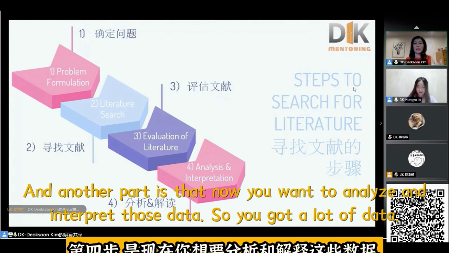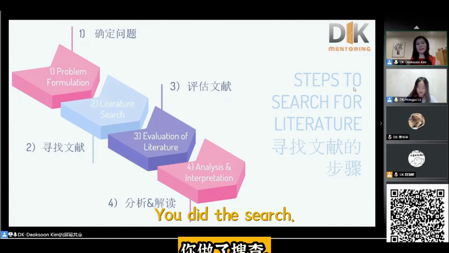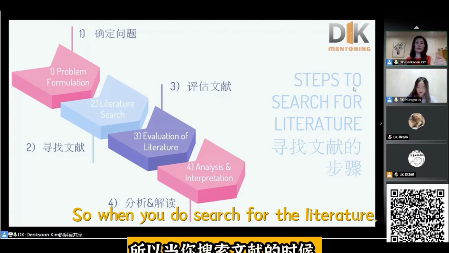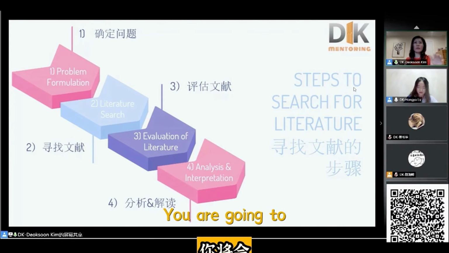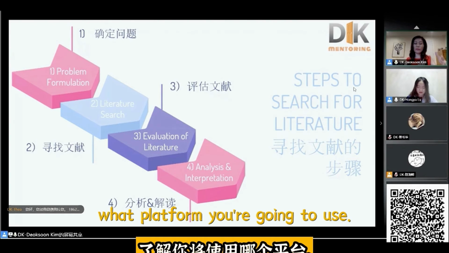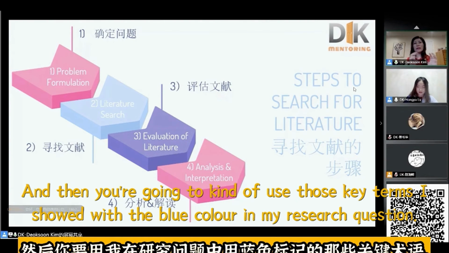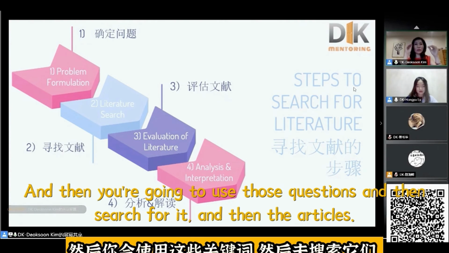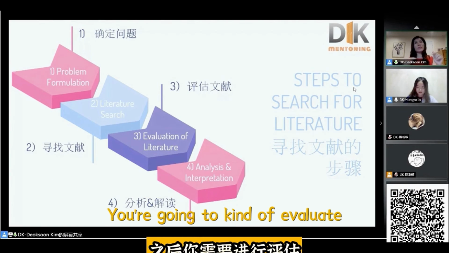Another part is that now you're going to analyze and interpret the data. So you got a lot of data. You did the search. When you search for the literature, you decide what platform you're going to use, and then you use those key terms I showed you in blue color in my research question. Do you remember? You use those terms and search, and then the articles that pop up, you're going to evaluate.